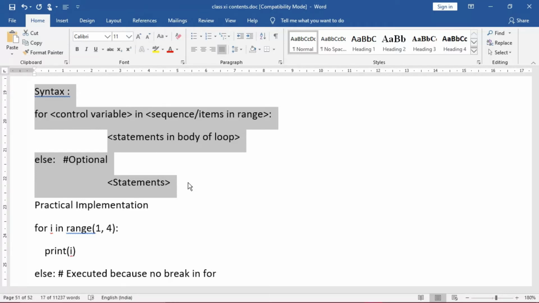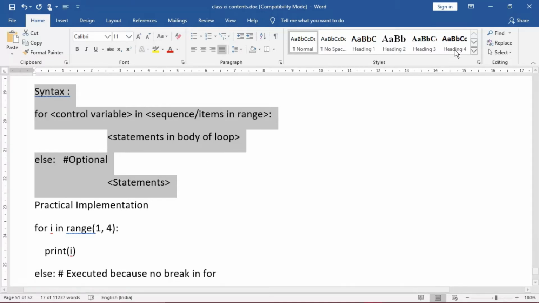Suppose I am giving 1 to 10, that means I am within the range 1 to 10. After 1, 2 comes; we all know it. After 2, 3 comes. How are these coming? Because the previous value has been modified and then the next value has been generated. Say for example you have given 1 comma 10 comma 2, then after 1, 3 is coming, after 3, 5 is coming. That means the sequence of odd numbers has been generated.